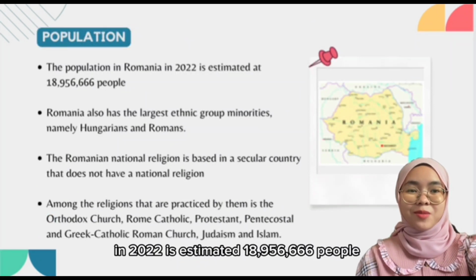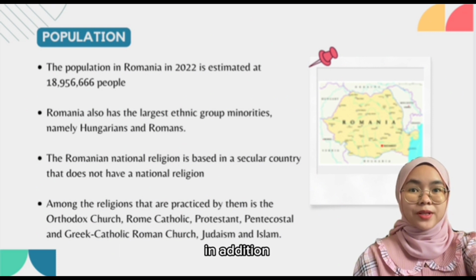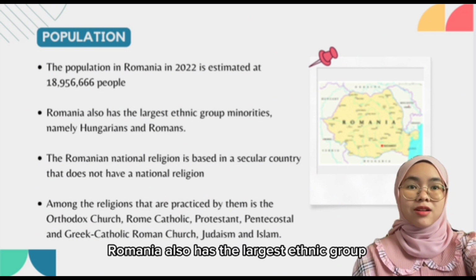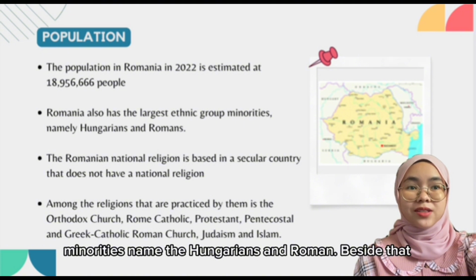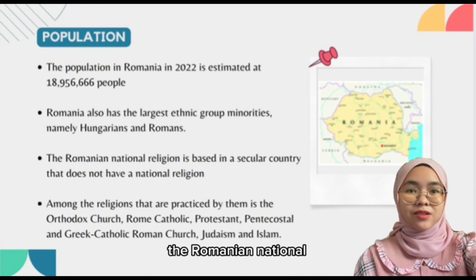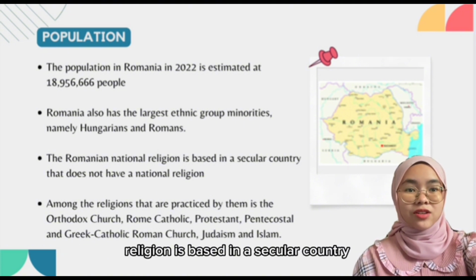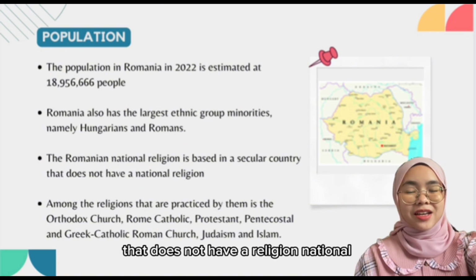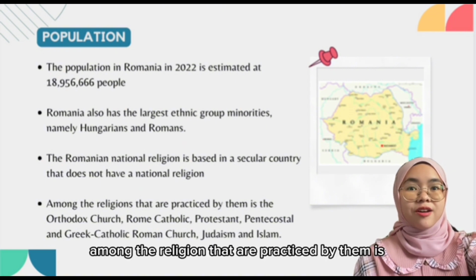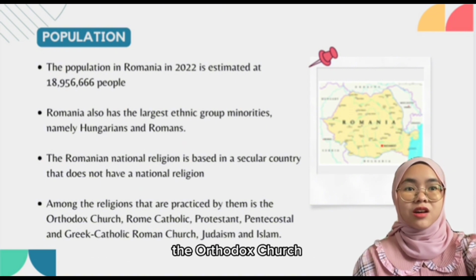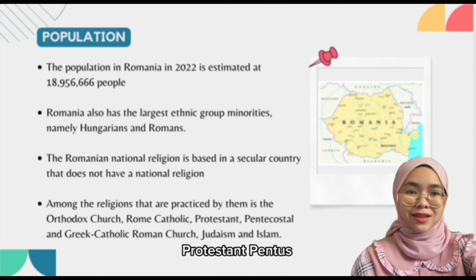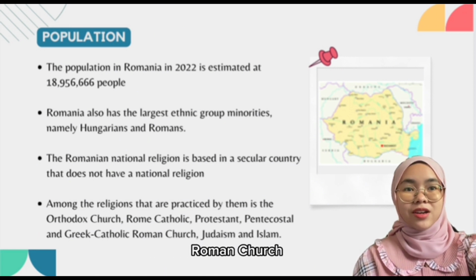The population in Romania in 2022 is estimated at 18,956,666 people. In addition, Romania also has large ethnic minority groups, namely Hungarians and Romans. Besides that, Romania is a secular country that does not have a national religion. Among the religions practiced by them are the Orthodox Church, Roman Catholic, Protestant, Pentecostal, and Greek Catholic,